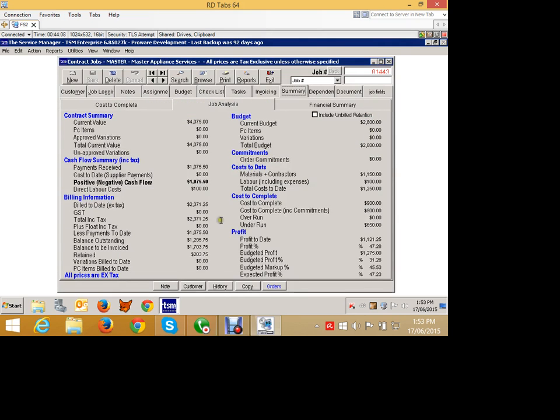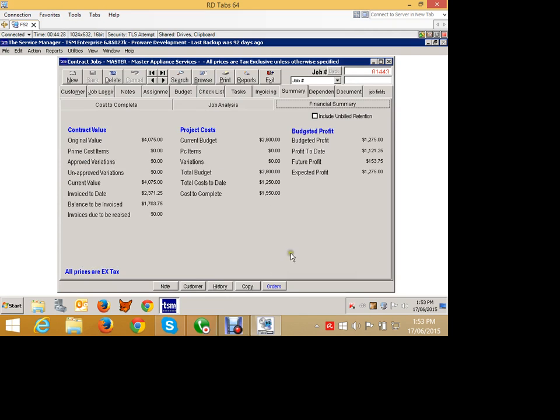And so you'll see now in our budget, we're back into profit again because we now invoice some more. Whereas we were a loss, we're now back in profit because we've invoiced more than the costs that we have incurred so far. We can also get a financial summary in here, which tells us a different snapshot: our original value, our current value, our invoice to date, our balance to be invoiced, projected costs, $2,800 costs, budgeted actual cost $1,250, cost to complete, and these are our budgeted profits for the job.